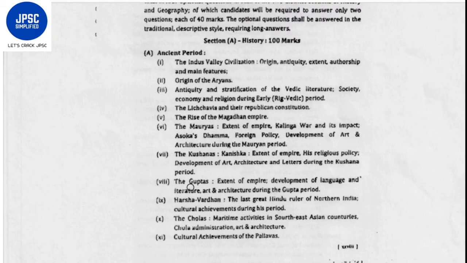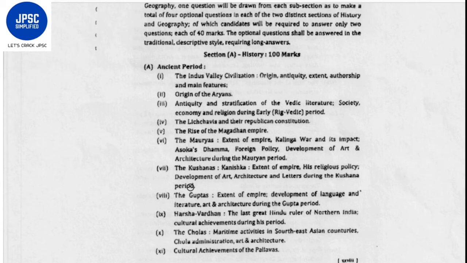So geography will consist of 10 objective questions of 2 marks each, totaling 20 marks, and two questions from each of these four sections.